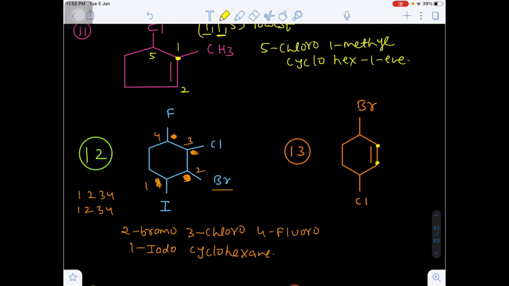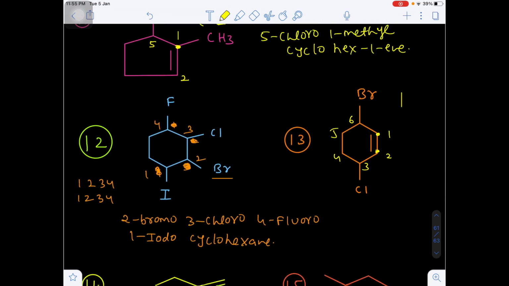Now in this case, numbering must be done from the double bond. So here the double bond is there. Okay. Now suppose I am taking the first carbon here, second carbon here, so you will get the third, fourth, fifth, sixth. Okay. This is the first possibility. And one more possibility you have: if you give the numbering in the anti-clockwise direction, this is 1, this will be 2, this is the chlorine, so 1, 2, this will be 3, 4, 5, 6.